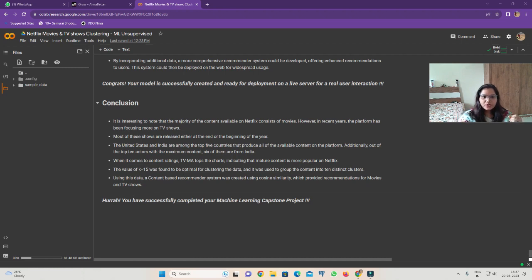When it comes to content rating, the TV-MA top chart indicates that mature content is more popular on Netflix. The value of K=5 was found to be optimal for clustering of the data, and it was used to group the content into 10 distinct clusters. Using this data, a content-based recommender system was created using cosine similarity, which provides recommendations for movies and TV shows.